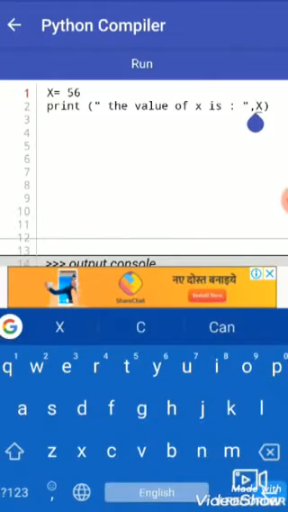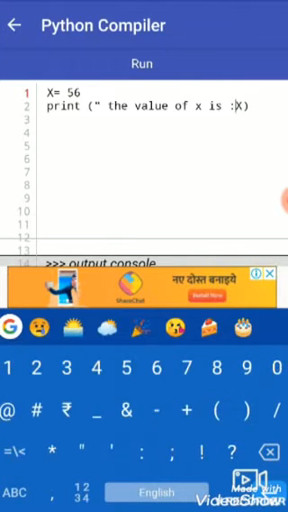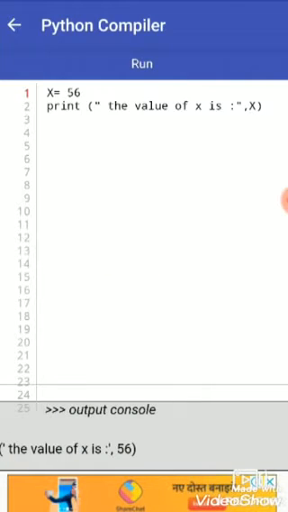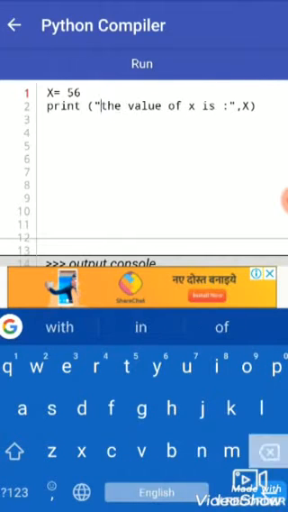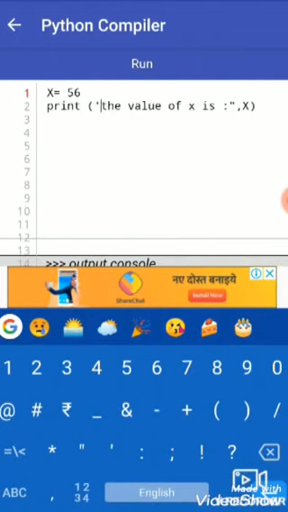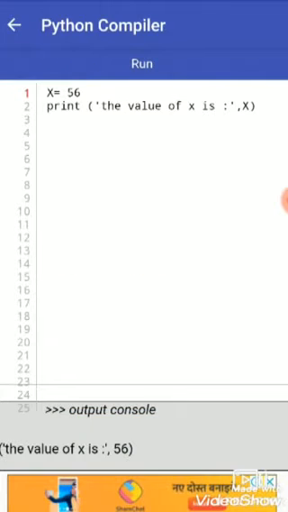Okay, here there are two quotes or so. So let's use a single quote and here also a single quote, and then run this program, and the value of x is 56.